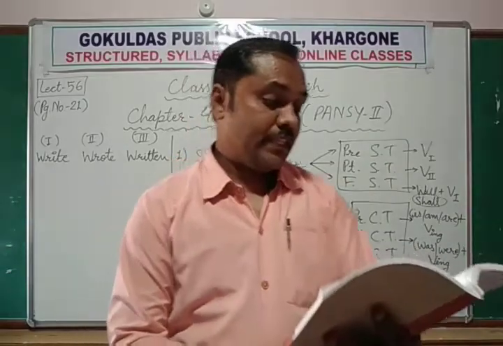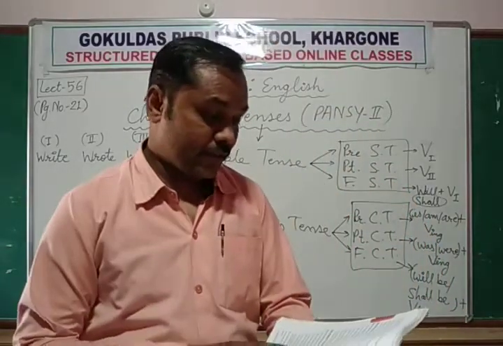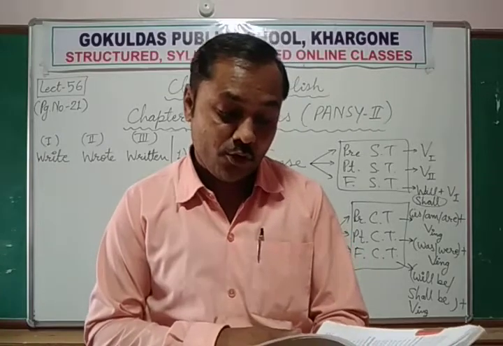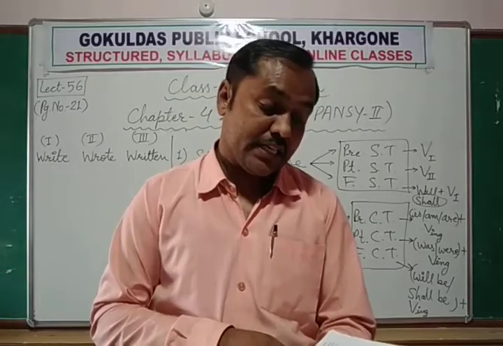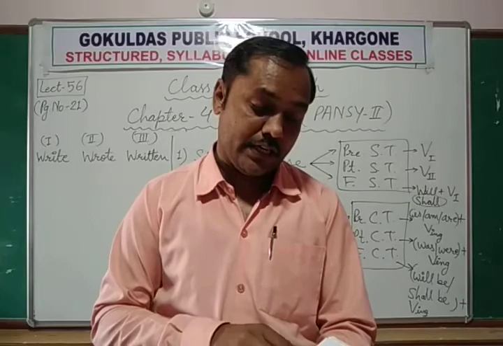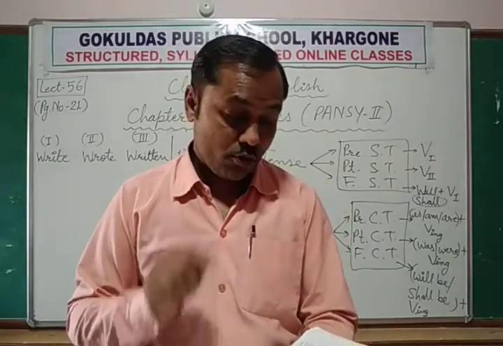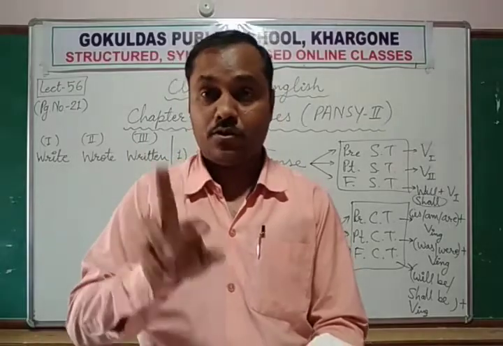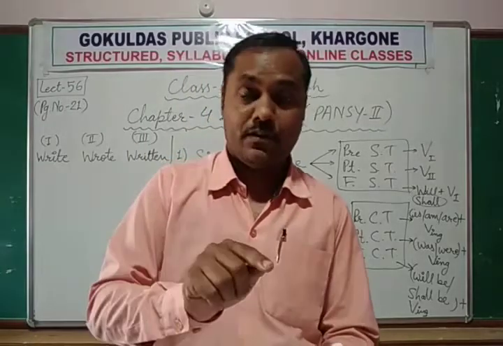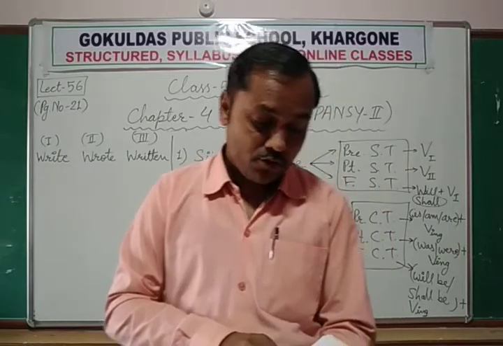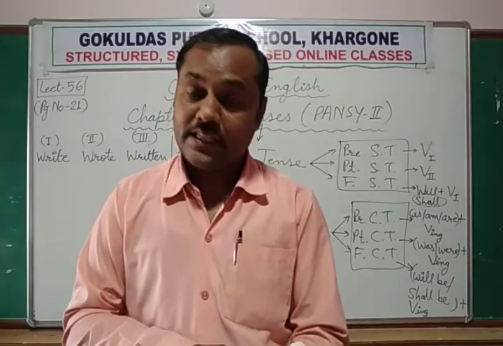In the first sentence, the verb are playing shows that the action is continuing at the present time. Such a verb is said to be in the present continuous tense. Okay, so playing or are playing, both this helping verb plus main verb, will be said to be in the present continuous tense.